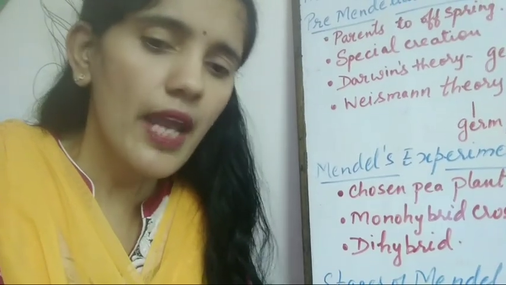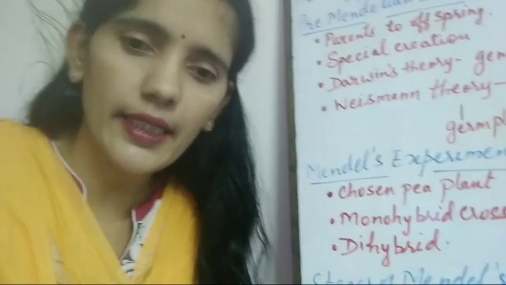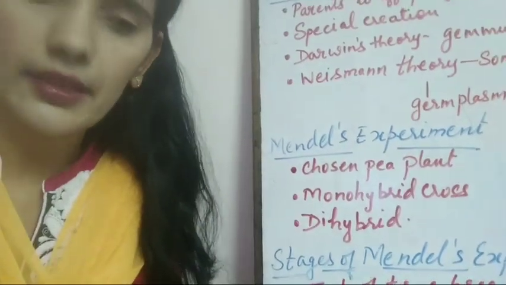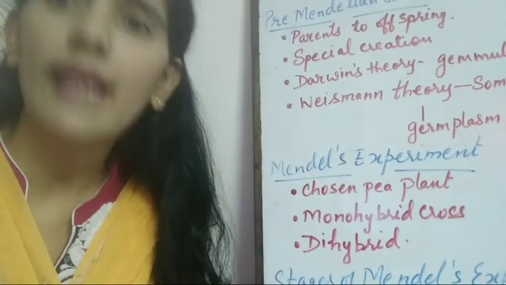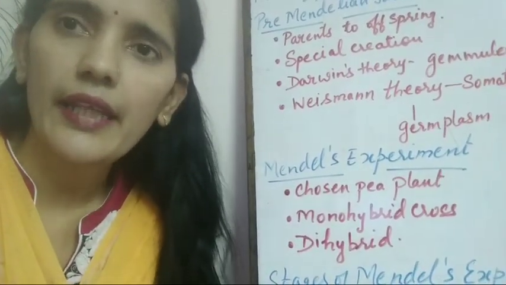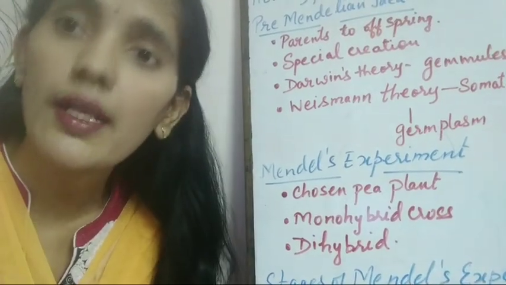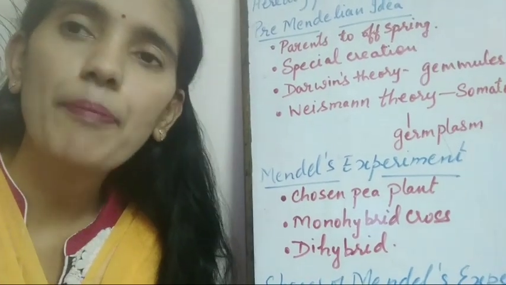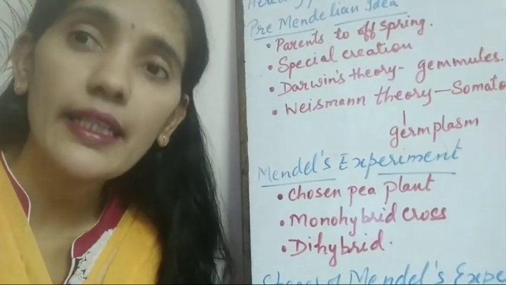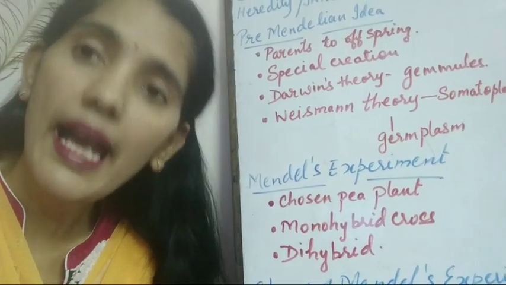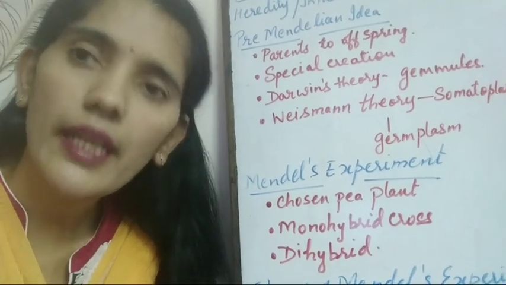Mendel stated that the factors controlling the characters in an individual are present in pairs in the somatic cells of the parents, and they are present single in the gametes.